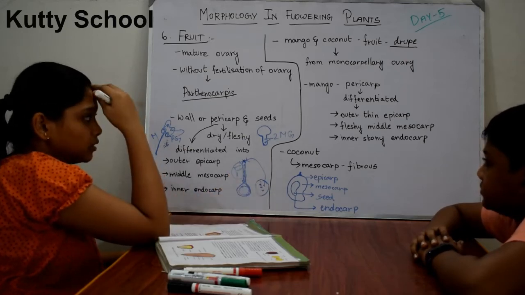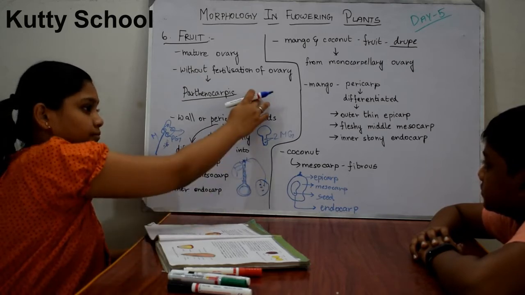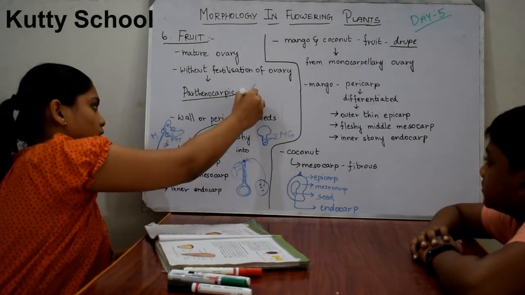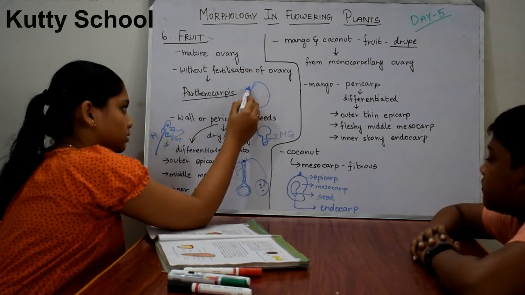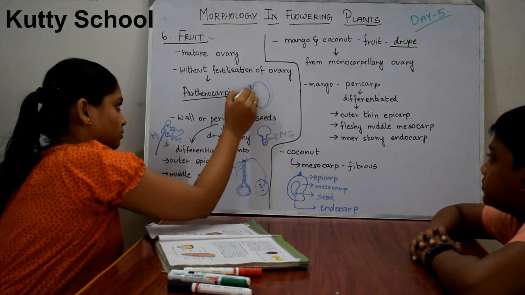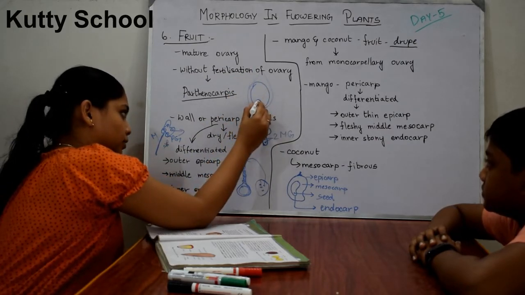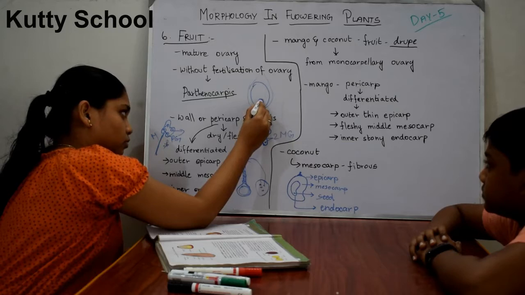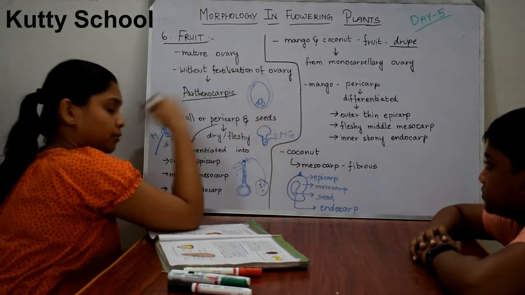I will draw a big structure of the ovary. Generally the ovary will be like this, and this is the style. Here there is one egg cell, and two synergids nearby the egg cell.